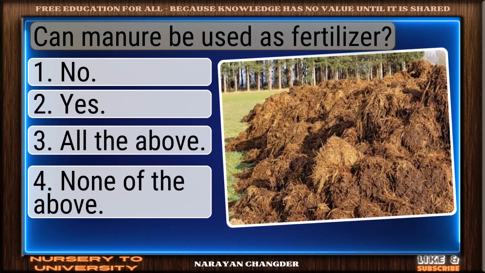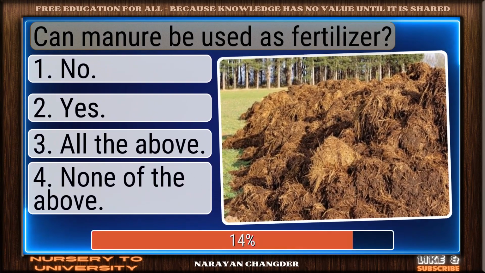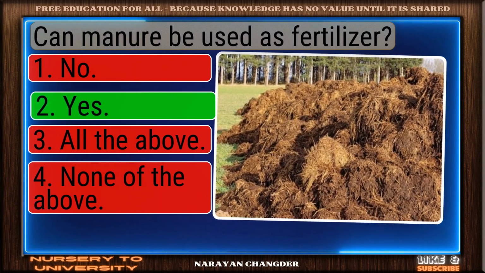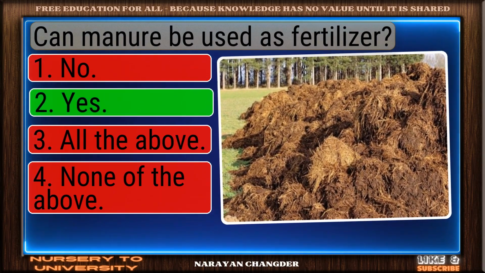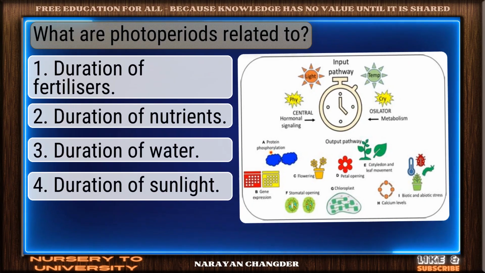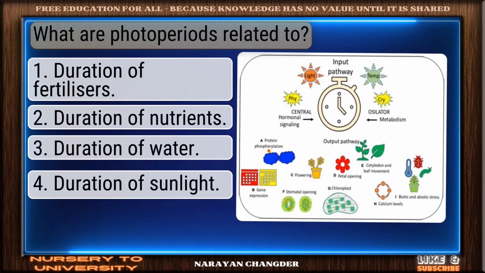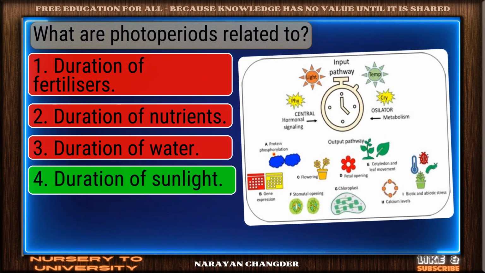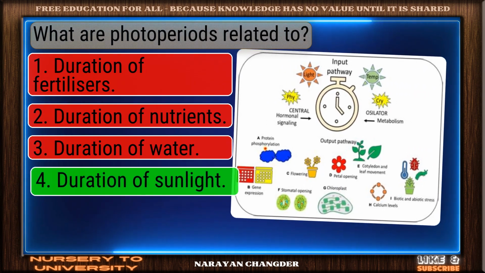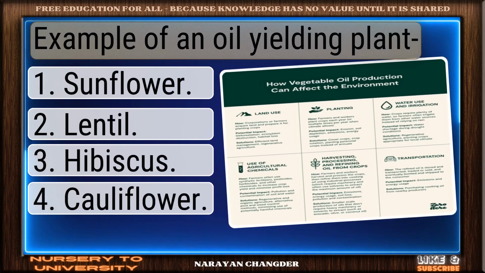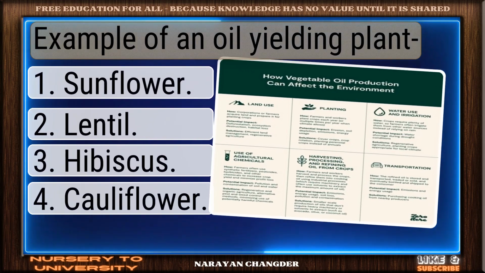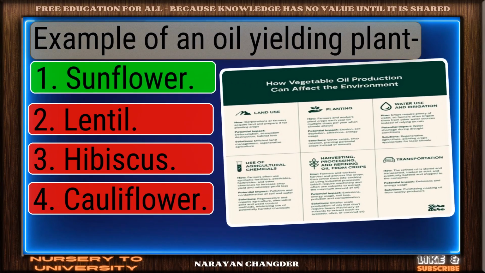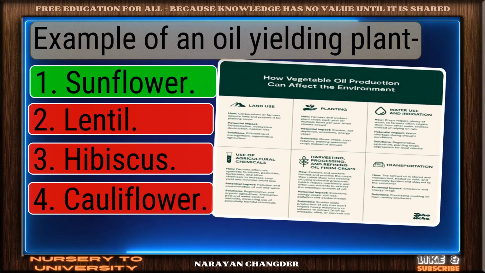Question number 118. Can manure be used as fertilizer? Exactly. Yes, makes sense and it is right choice. Question number 119. What are photoperiods related to? Strong choice. Duration of sunlight is the right answer. Question number 120. Example of an oil-yielding plant. Good thinking. Sunflower is the right answer.